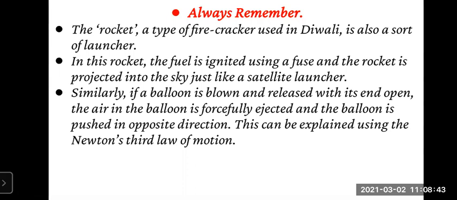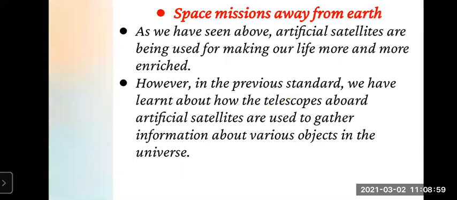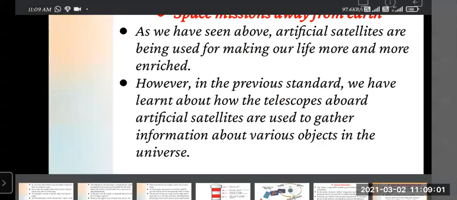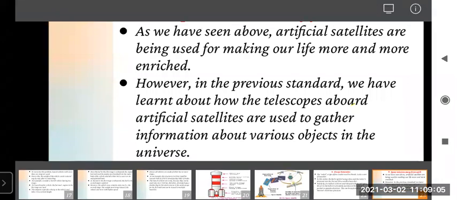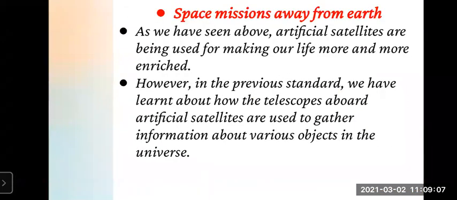So this can be explained using Newton's third law of motion. These are all examples of Newton's third law of motion, which you have seen in the first lesson. So here we have completed the second point, that is satellite launch vehicle. Now we'll move on to the third point, that is space mission away from the Earth.